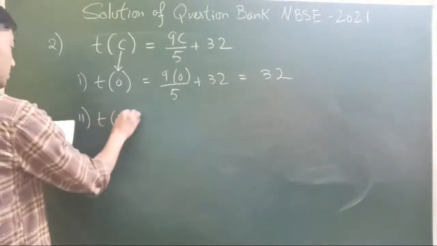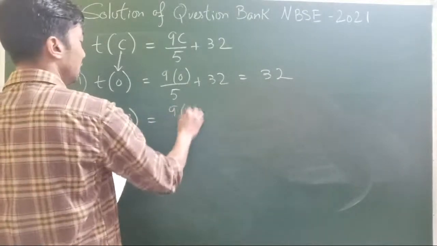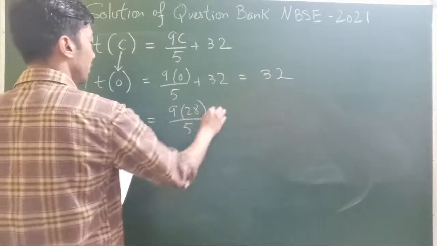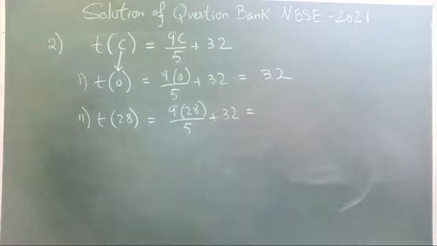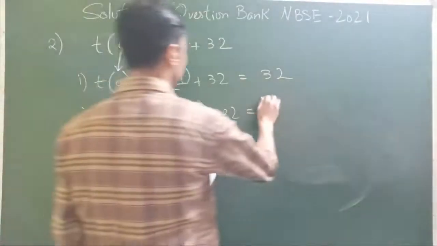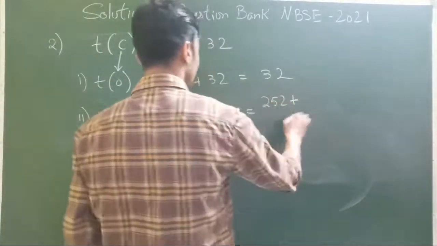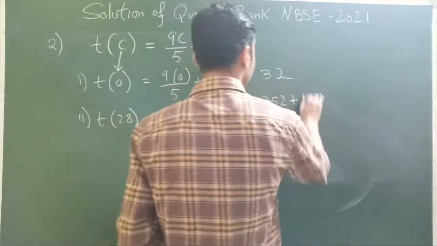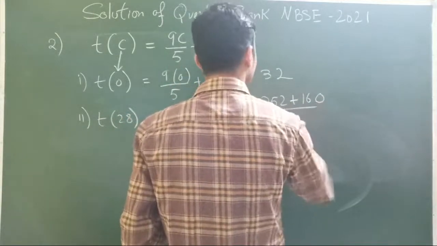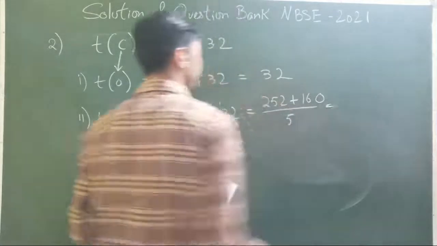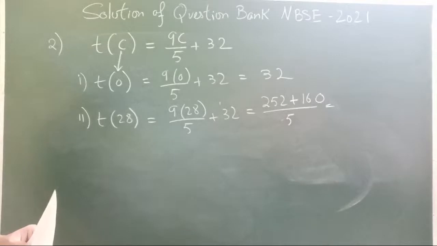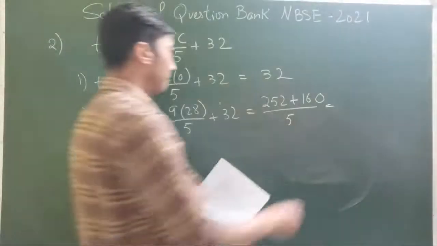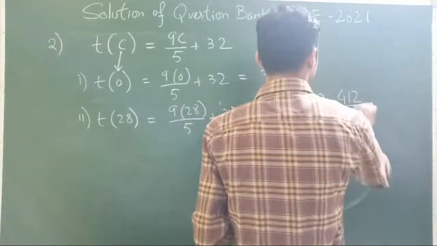t of 28. So that's going to be 9 into 28 by 5 plus 32. 9 into 28 is 252, plus 160 by 5, which gives 412 by 5.